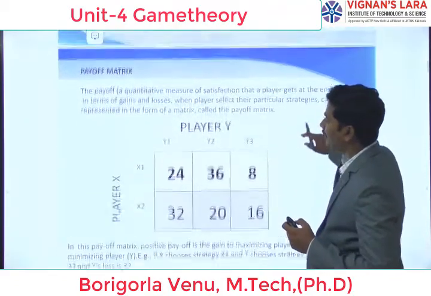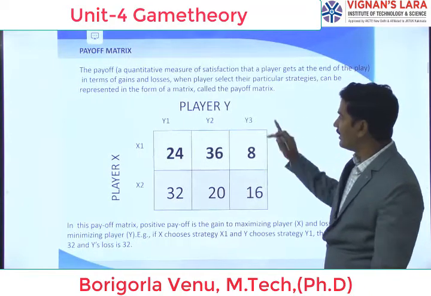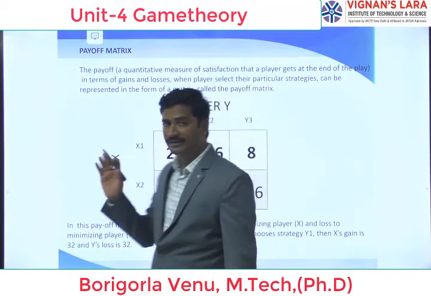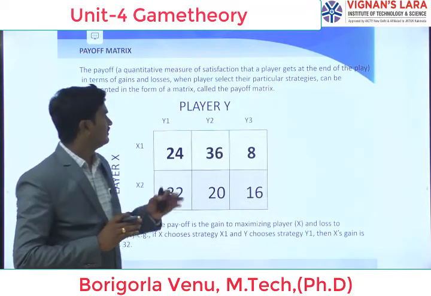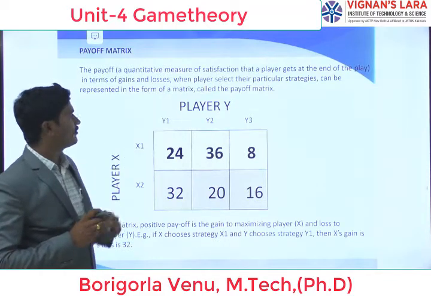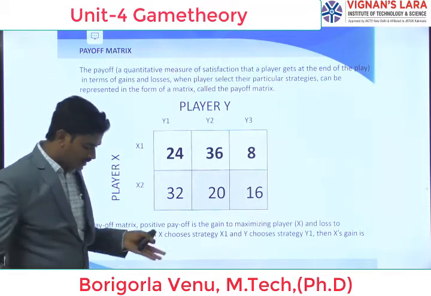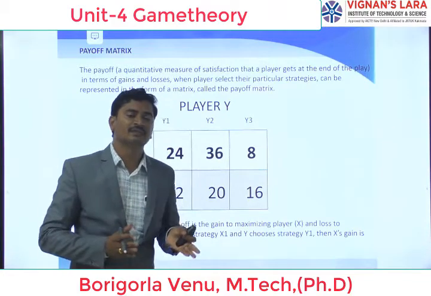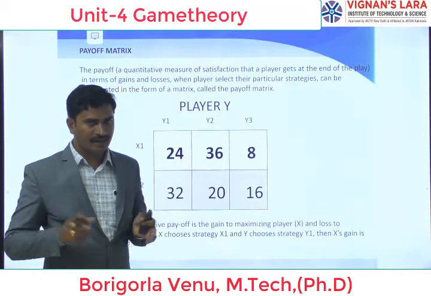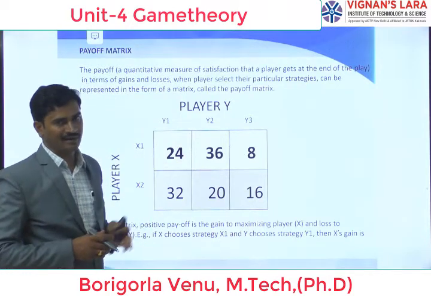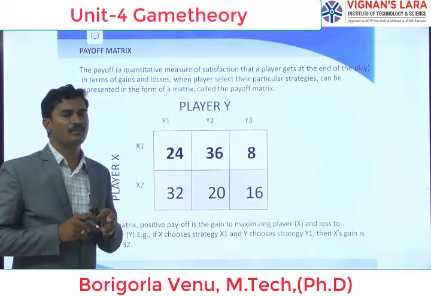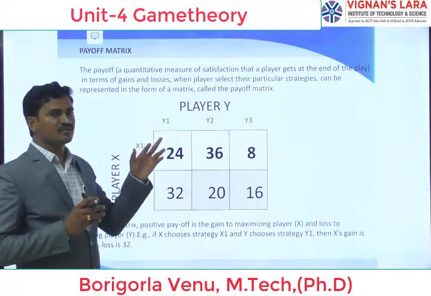Next, coming to the payoff matrix. The payoff matrix means that in terms of gains and losses, when a player selects particular strategies, the selection can be represented in the form of a matrix. Here we have n number of plans, n number of strategies. Those strategies are tabulated in a matrix form. That is called the payoff matrix. For choosing the best strategy, we are preparing the tabular column with these strategies.